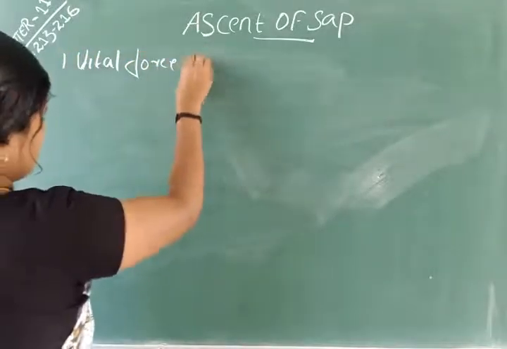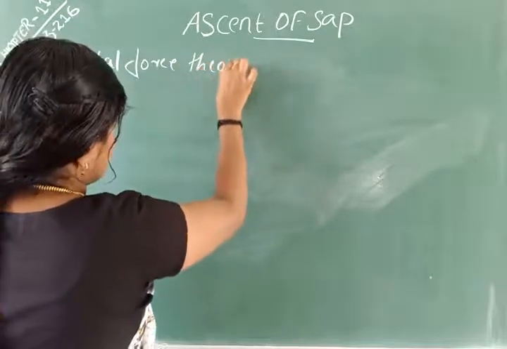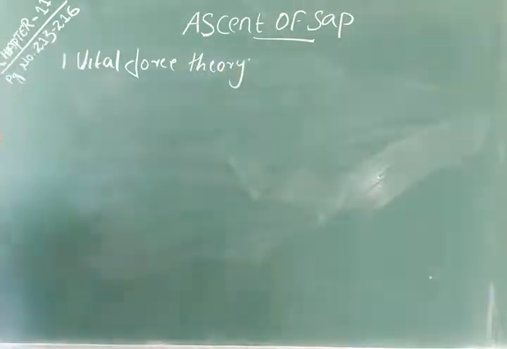In the vital force theory, it says that living cells are mandatory for the conduction of water.